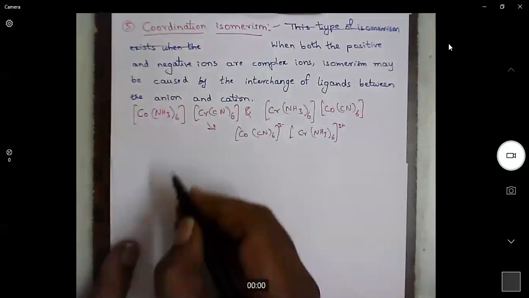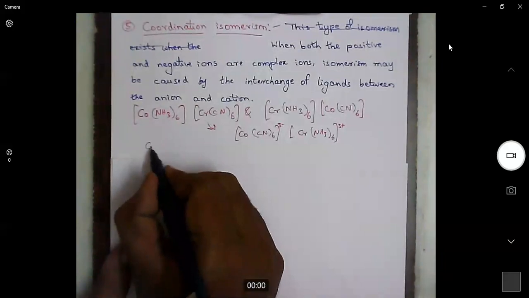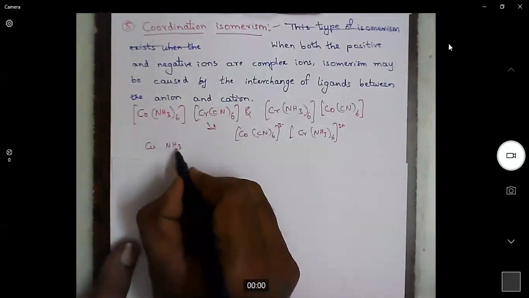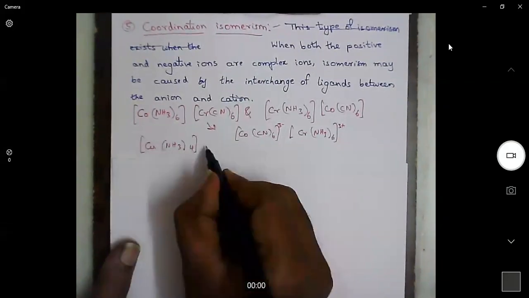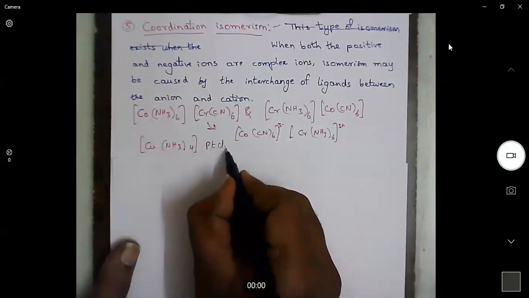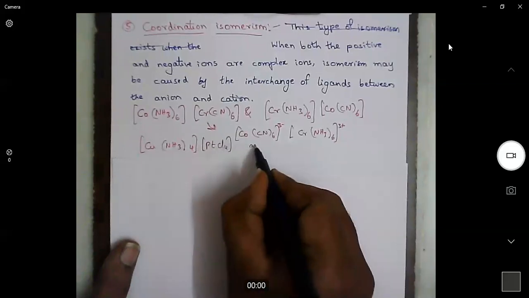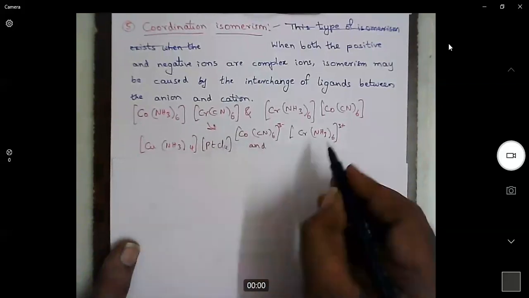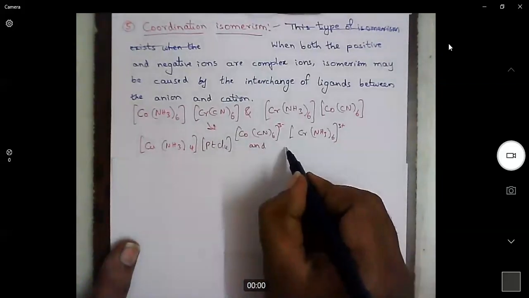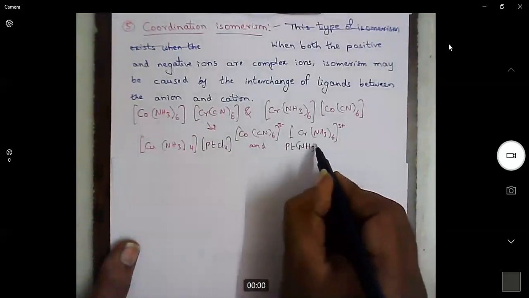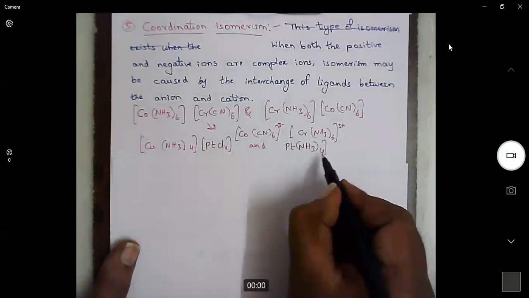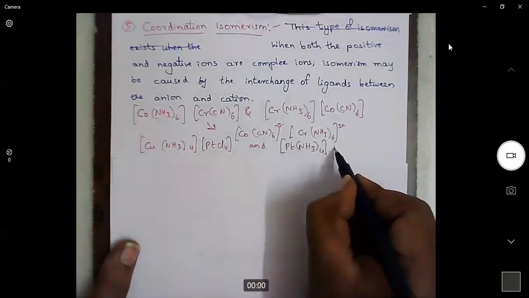I'll give one more example for this. If these ammonia ligands and chloride ligands are exchanged, then we will observe coordination isomerism.